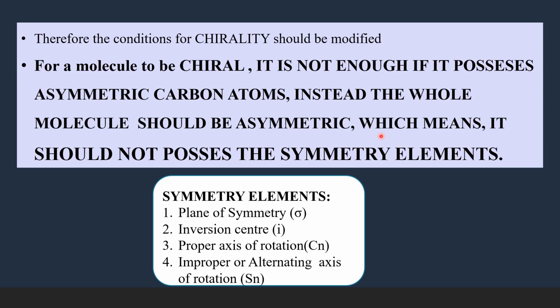The molecule should not possess any of the following symmetry elements. For a molecule to be asymmetric, it should not possess plane of symmetry, inversion center, proper axis of rotation, or improper axis of rotation. A molecule which does not possess these four symmetry elements is called an asymmetric molecule.